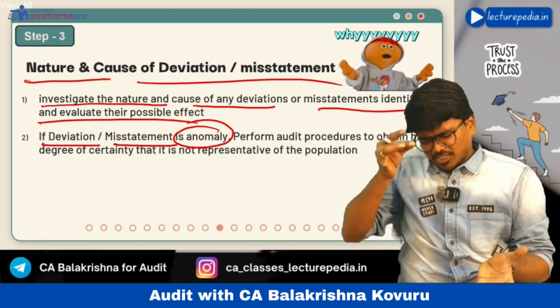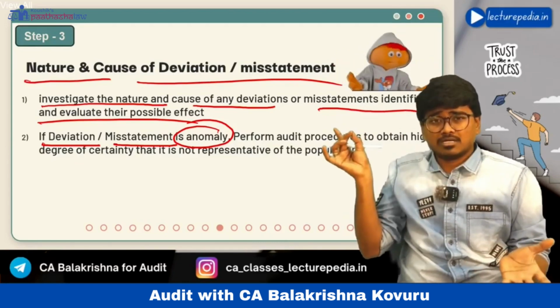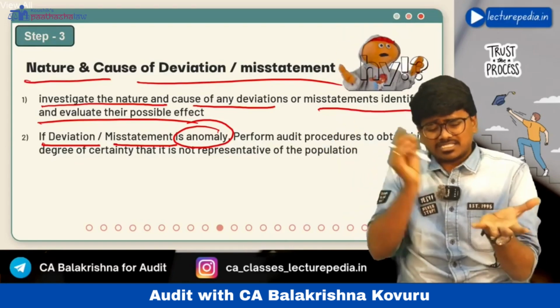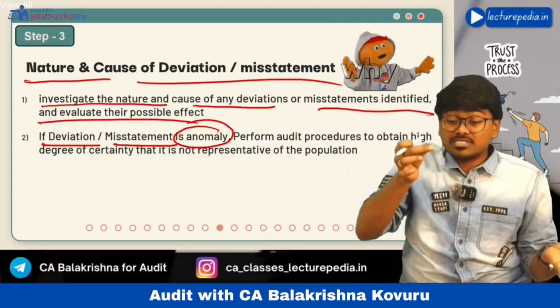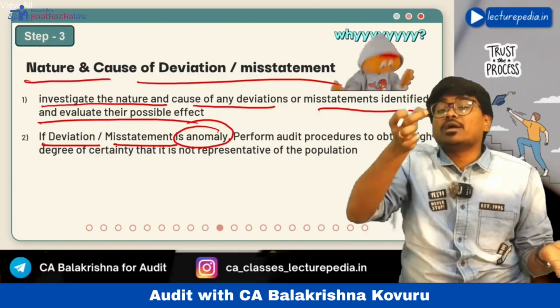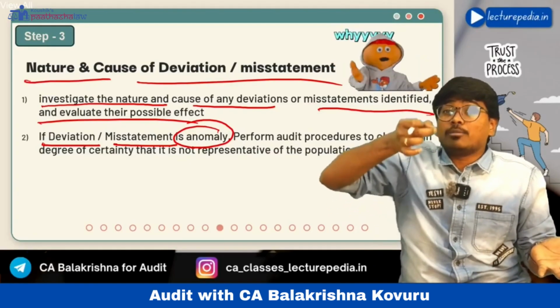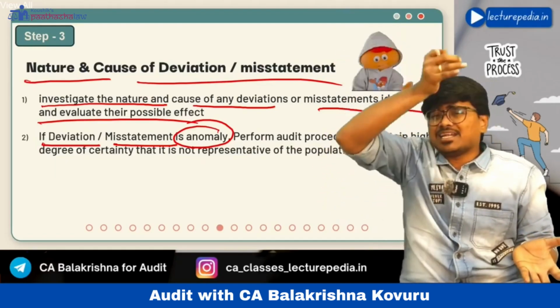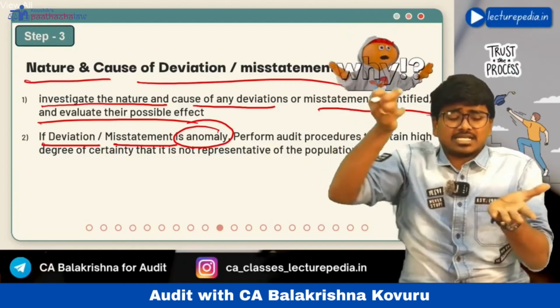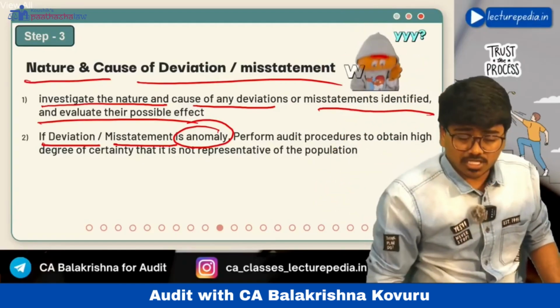Okay, for sure, 100%, it will not be there in the population. This misstatement has occurred only in the sample that I have selected. Then such a misstatement will be known as an anomaly. You cannot project this anomaly to the entire population because this misstatement will not be there in the entire population. It has just occurred in the sample only. Okay, that is known as an anomaly.